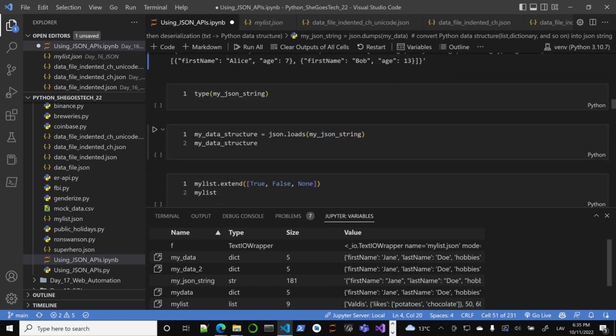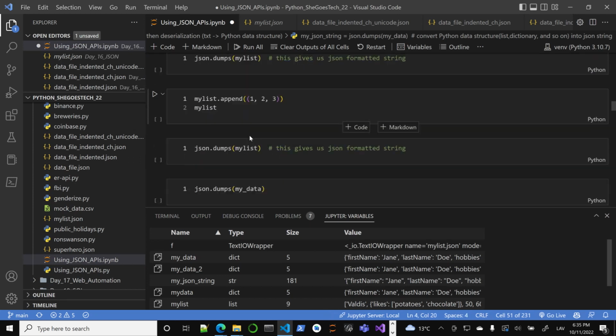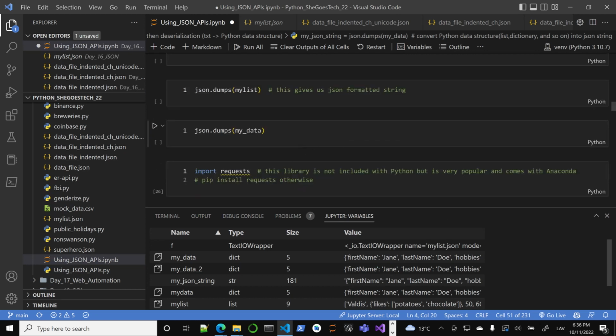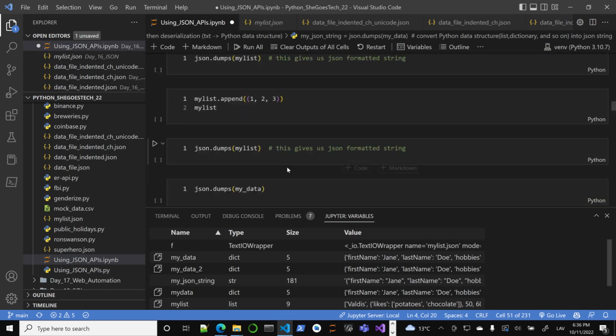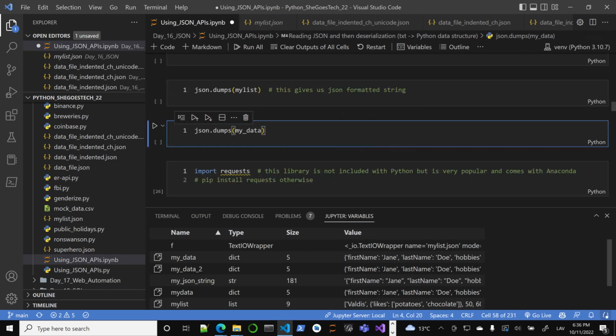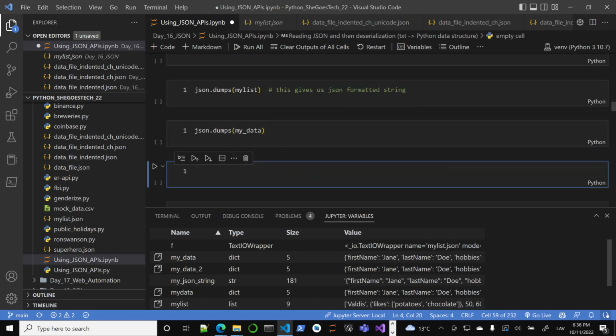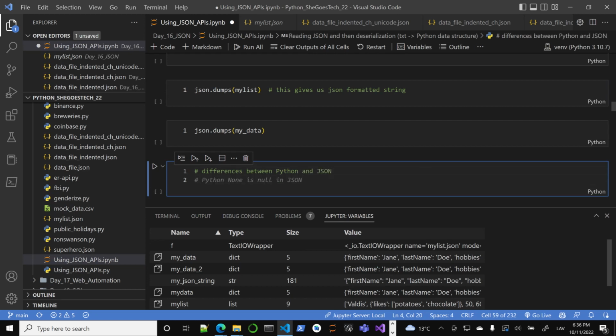All right, what else do you want? The rest of this will be loading different structures. We will talk about it in our live session. We'll talk about reading data from the network, which will require installing a requests library. But before that, I want to show differences between Python data and JSON.